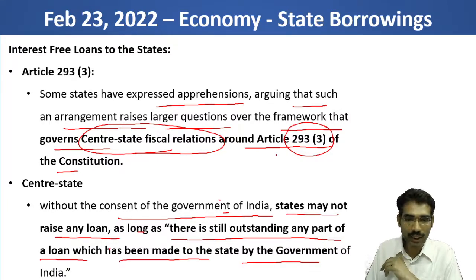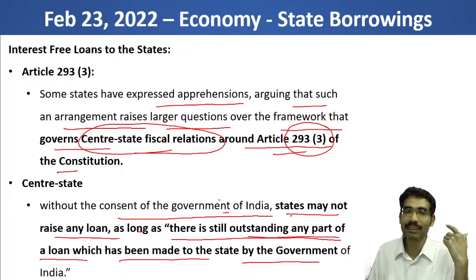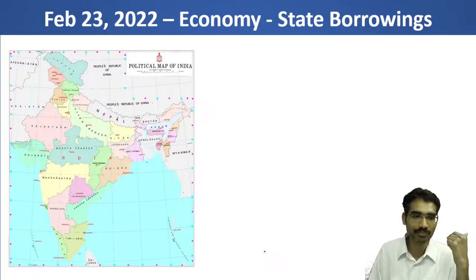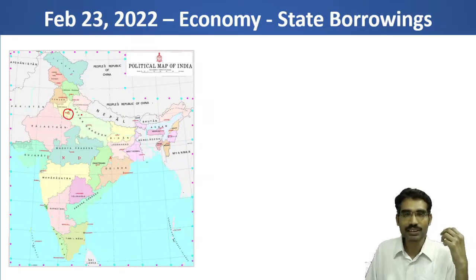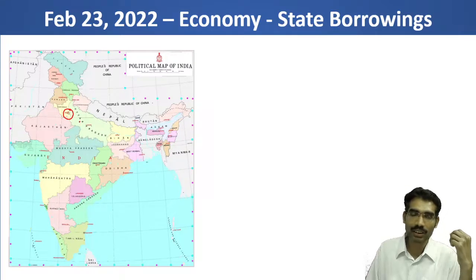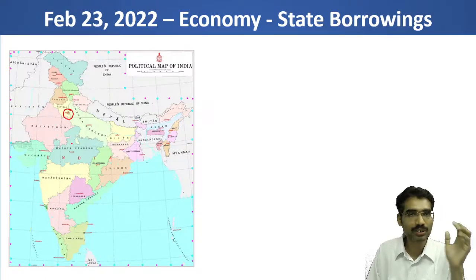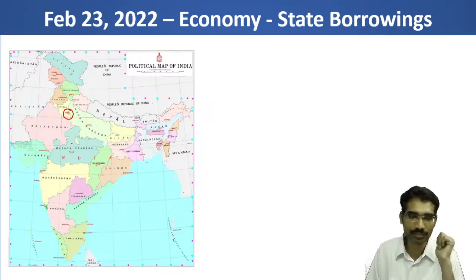So Article 293 is saying that states may not raise any loan as long as there is still outstanding any part of a loan which has been made to the states by the central government of India. Here a state can take a loan from the Center, but for 50 years the state is locked with this particular amount. Without the Center's permission, a state cannot take additional borrowings. So this is a constitutional provision itself.